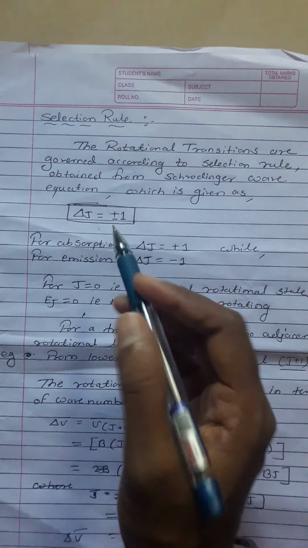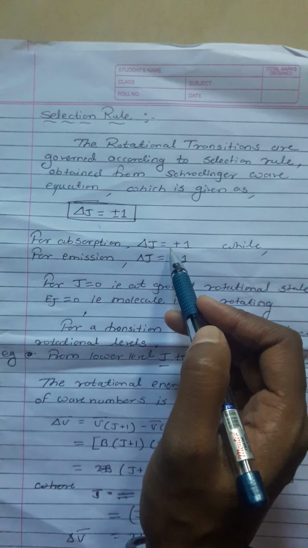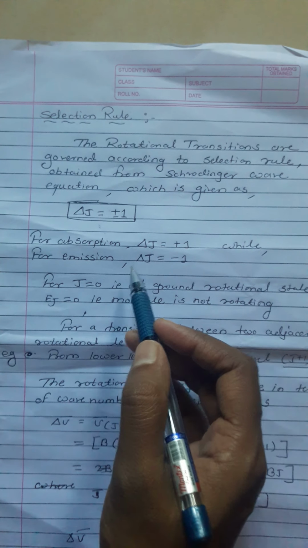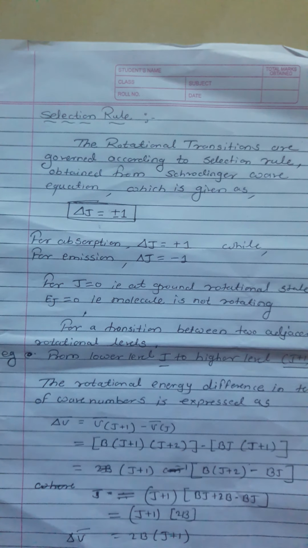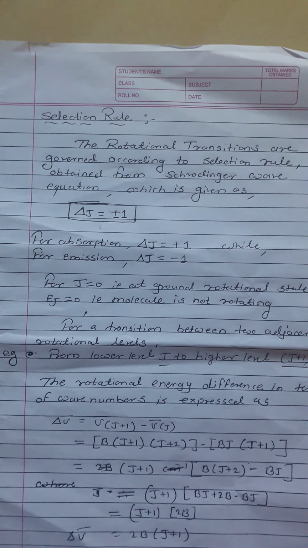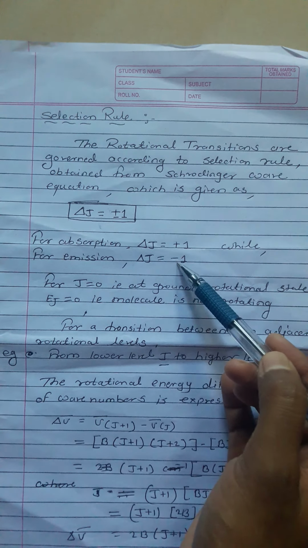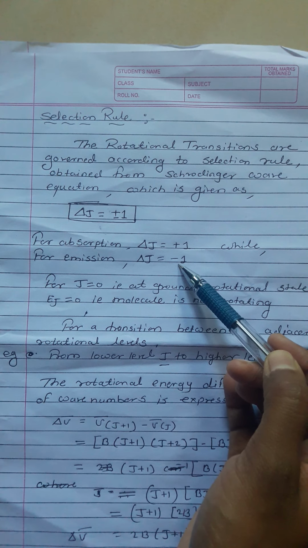For absorption, delta J is equal to plus 1, while for emission, delta J is equal to minus 1.